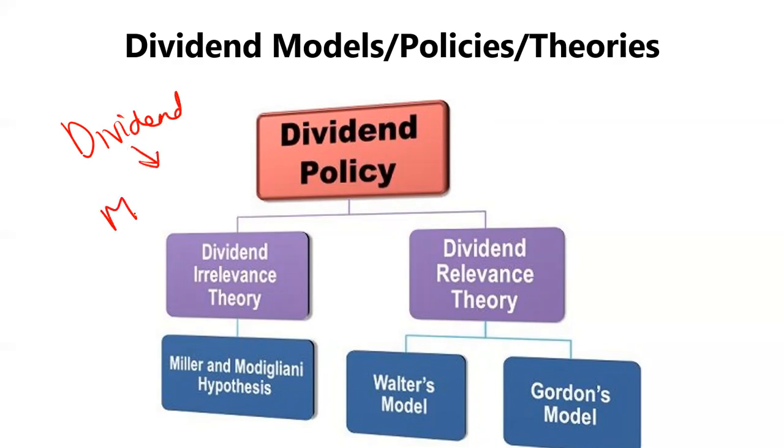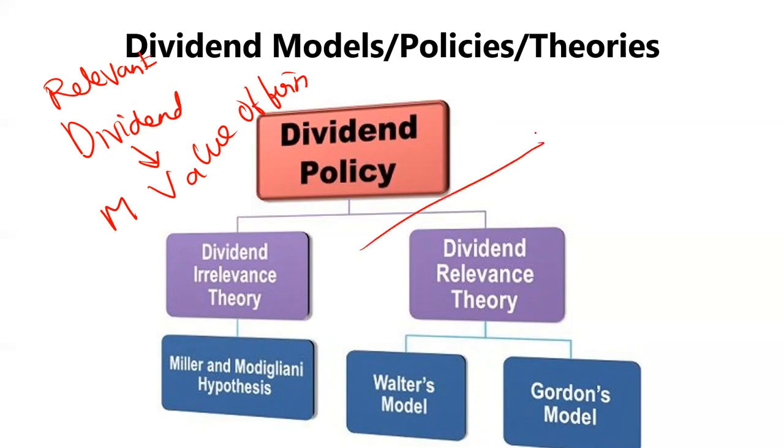In case of the relevant dividend policy, if you pay the dividend, it will affect the value of the firm. But in case of the irrelevant dividend policy, the dividend being paid has no effect on the value of the firm.